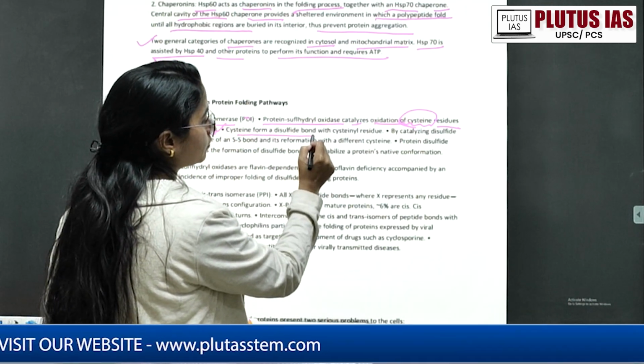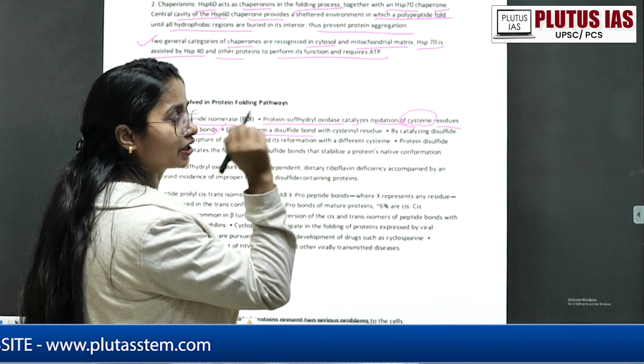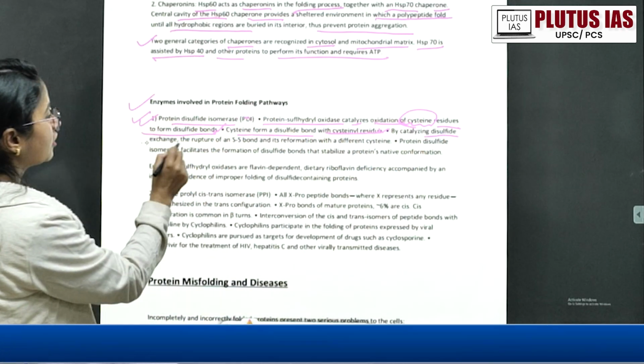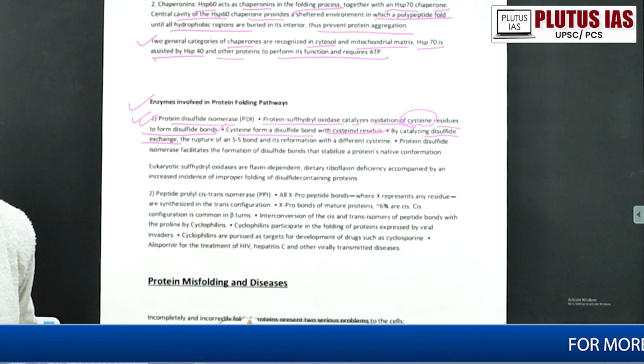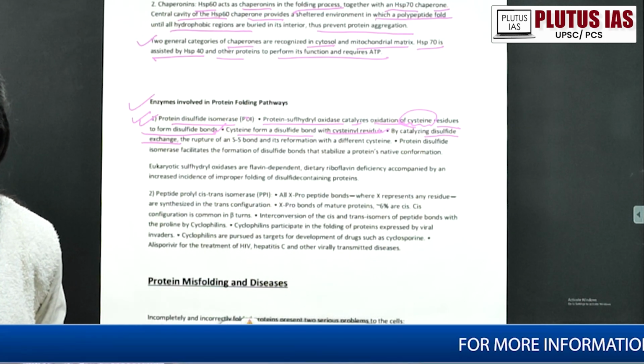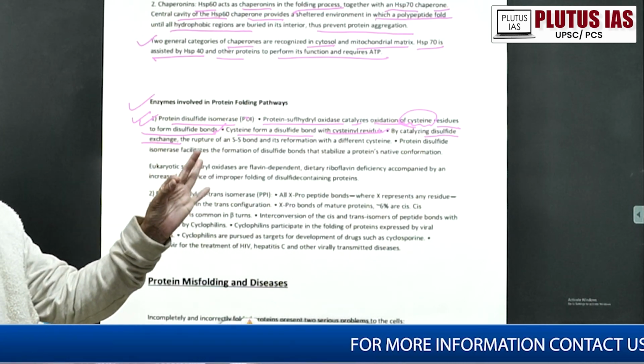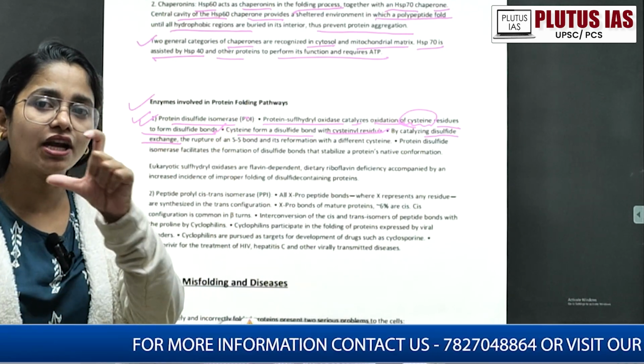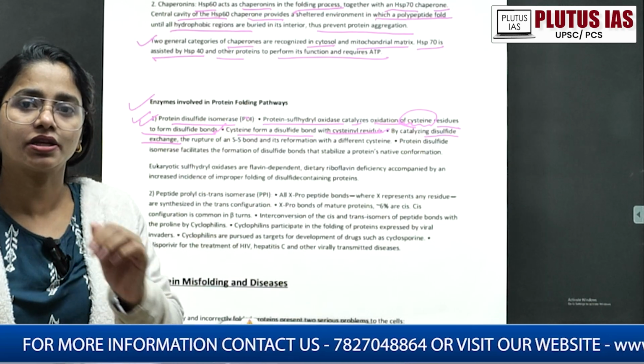Cysteine forms a disulfide bond. Of course, we know the cysteine is one of the amino acids containing the sulfur group, with cysteinyl residues catalyzing the disulfide chain. So the disulfide bond is mainly involved in the secondary structure or the tertiary structure, right? So the long chain of amino acids is folding with the help of that, so many other R chains on the particular amino acid are helping.